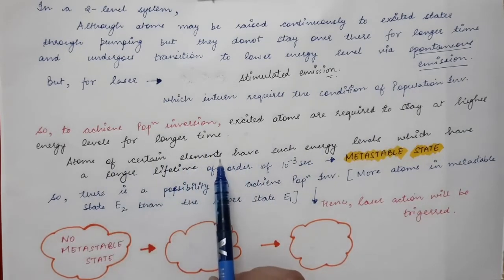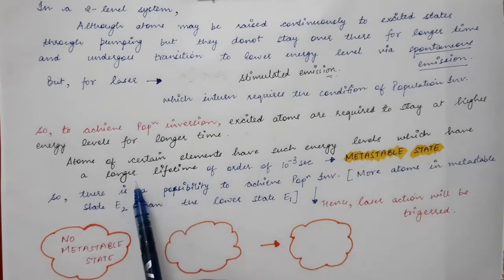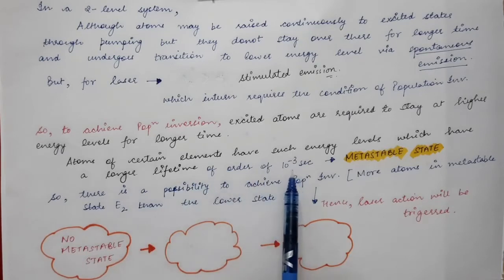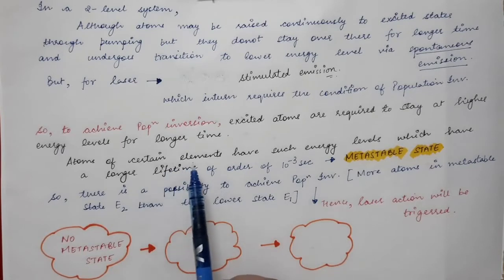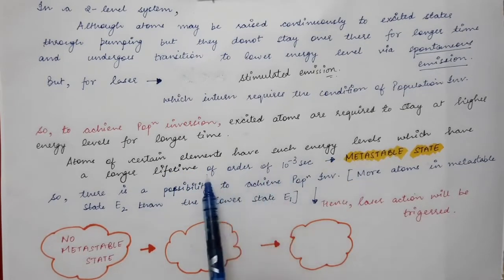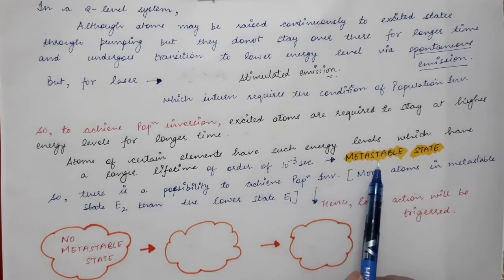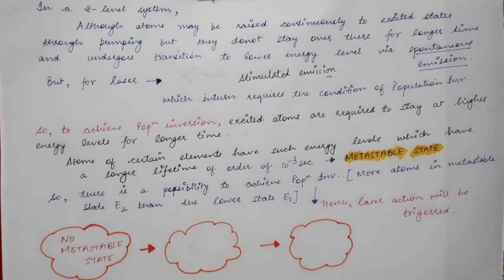Atoms of certain elements have energy levels with a longer lifetime, of the order of 10 power minus 3 seconds. There are certain materials which have such an energy level, and that energy state is called a metastable state. Normally the excited states have a lifetime of about 10 power minus 8 seconds.